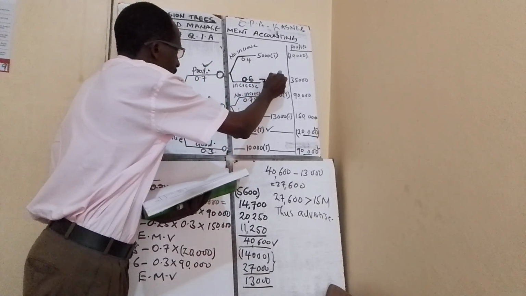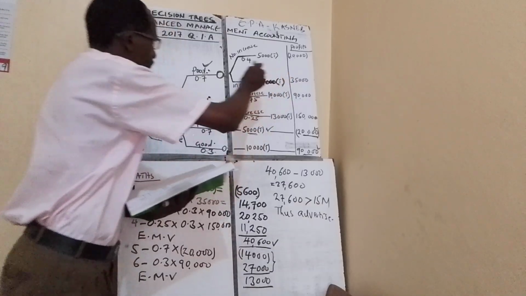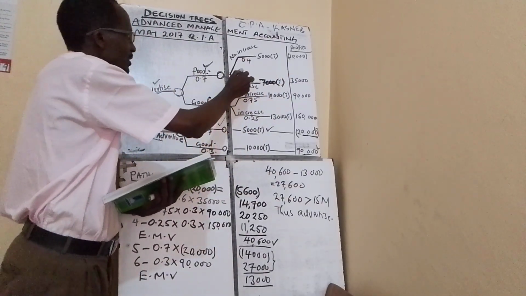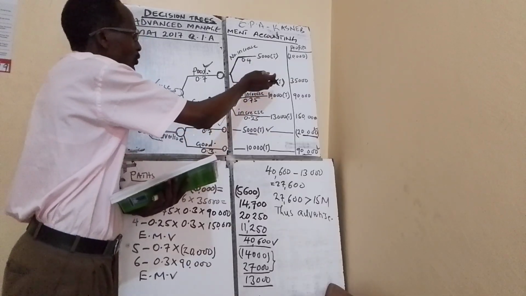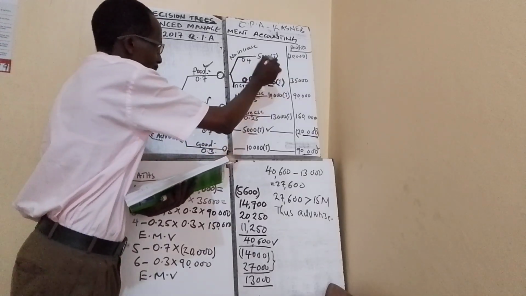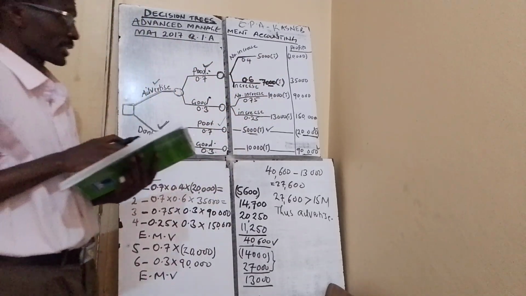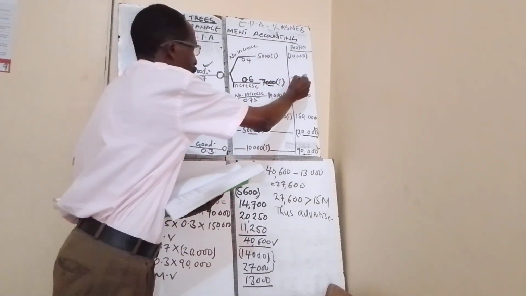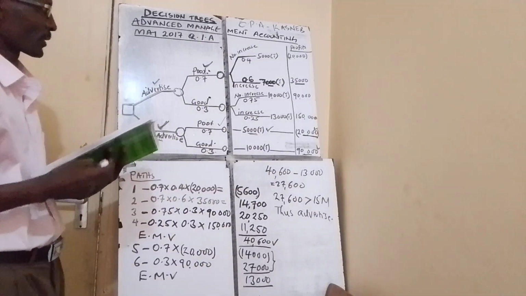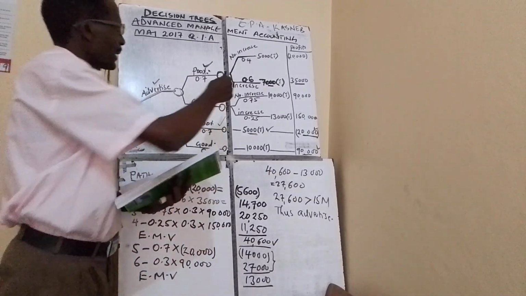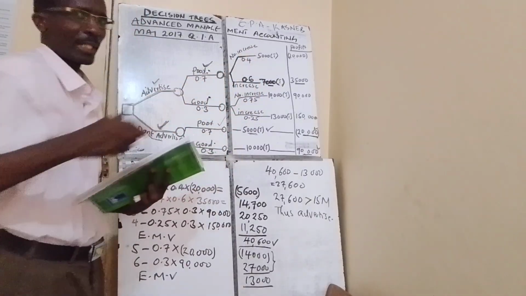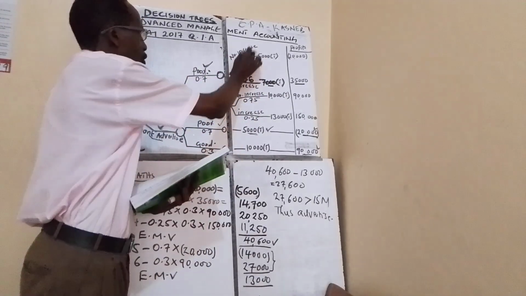My 7,000 is tickets I'll sell. So meaning I advertise, the weather is poor, 60% or 0.6 chance that sales will increase to 7,000. So I look at 7,000 tickets, what would be my profit or loss? I'll find it to be 5,000. I'll present that. Now note, when I come here, 0.6, what is remaining to make it 1? 0.4.